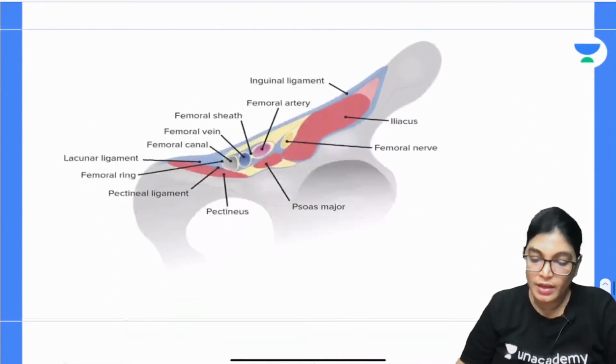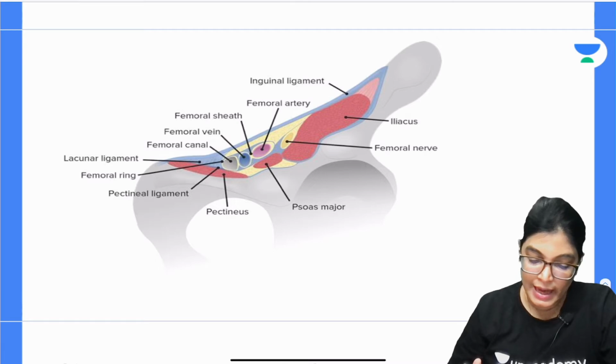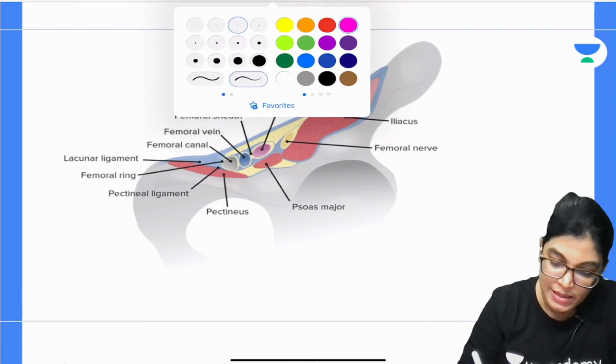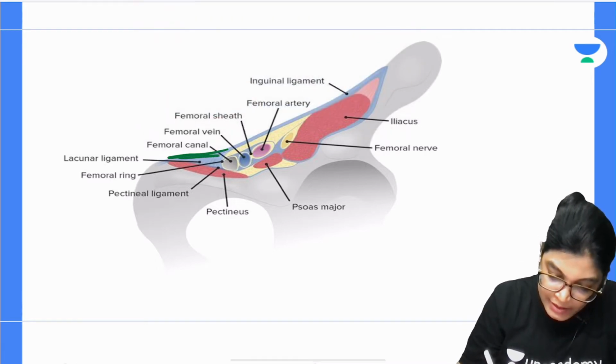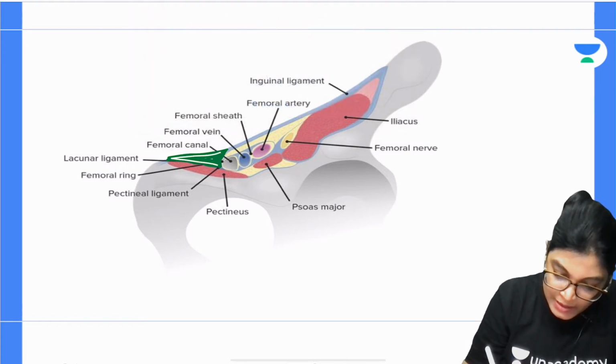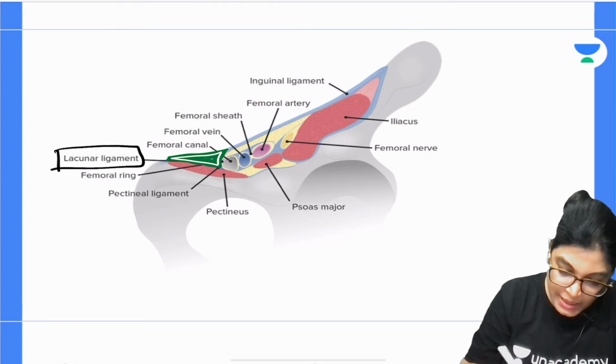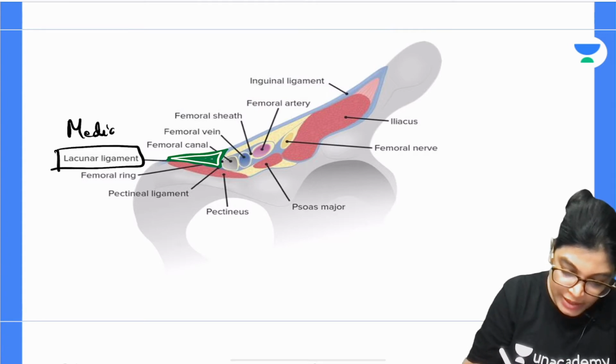Now, in this diagram, you can clearly see the lacunar ligament. Let me use green color for this. This triangular ligament which you are seeing is the lacunar ligament, which forms the medial boundary for the femoral ring.